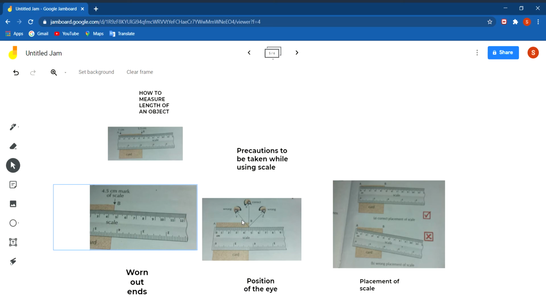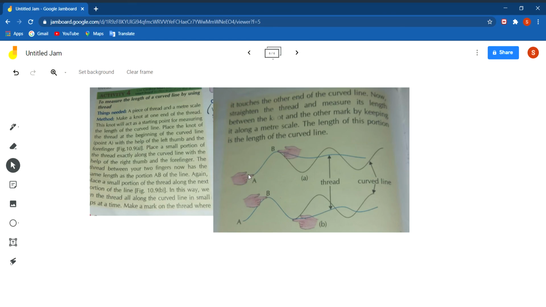Now we will do an activity to measure the length of a curved line. A straight line you can easily measure. You can place the left side on the 0 mark, and the distance can be calculated easily. Now you have to calculate the length of a curved line. Curved line means a line which is not straight. So you will take a piece of thread for this and a meter scale. You make a knot at one end of the thread. This knot will act as the starting point for measuring the length of the curved line.